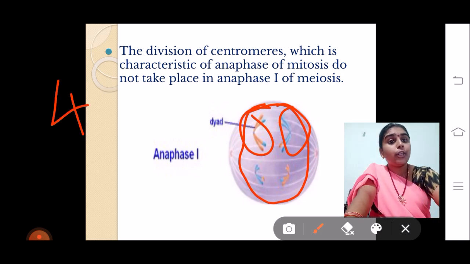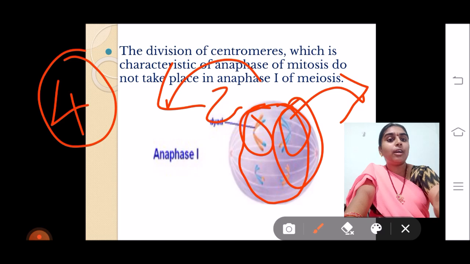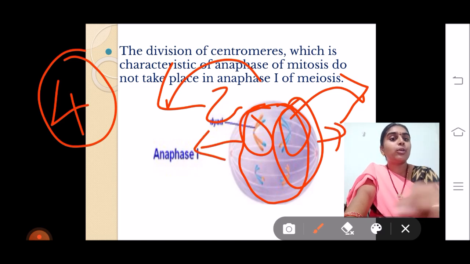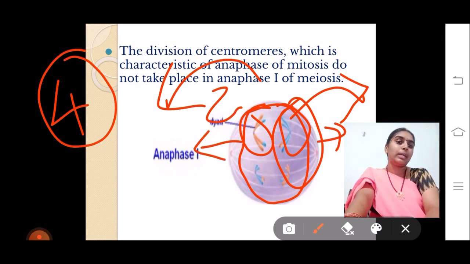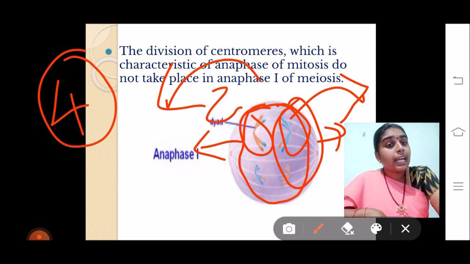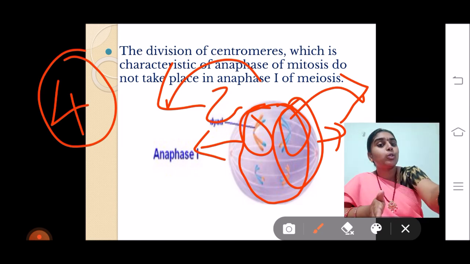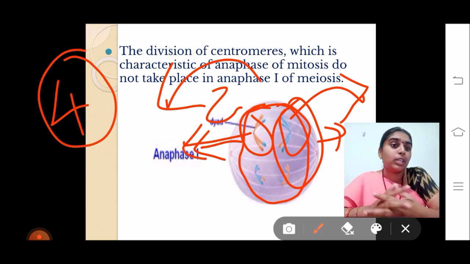That is, only 2 of these 4 are moving to one side and 2 are moving to the other side. That means the mother cell has 4, but when the chromosomes are moving to 2 opposite poles, there are only 2 present. That means you can say clearly that the actual reduction of the chromosomes occurs in anaphase 1, where the number of chromosomes moving to the opposite poles is half that of the chromosomes present in the mother cell.